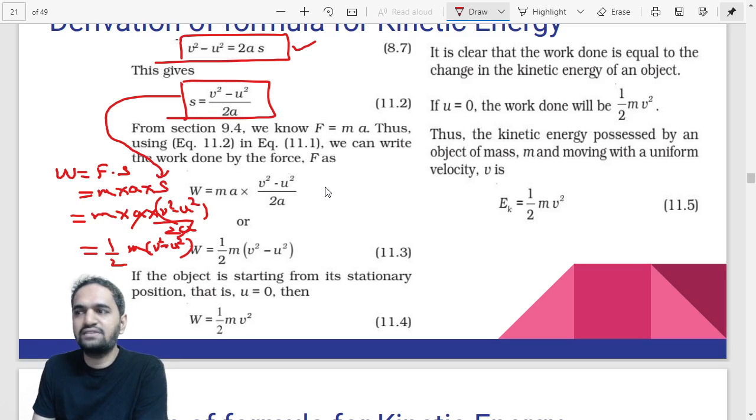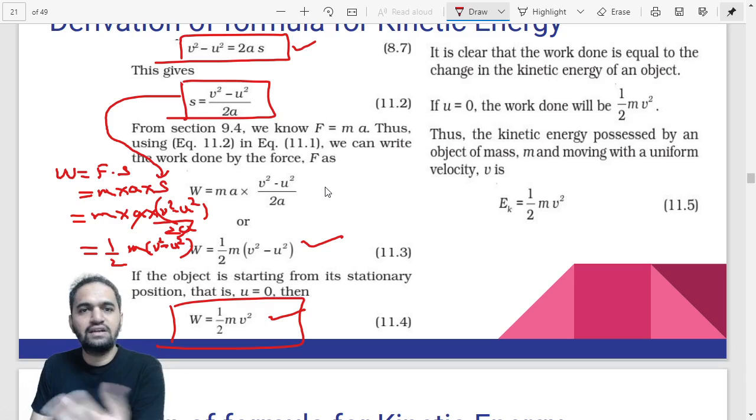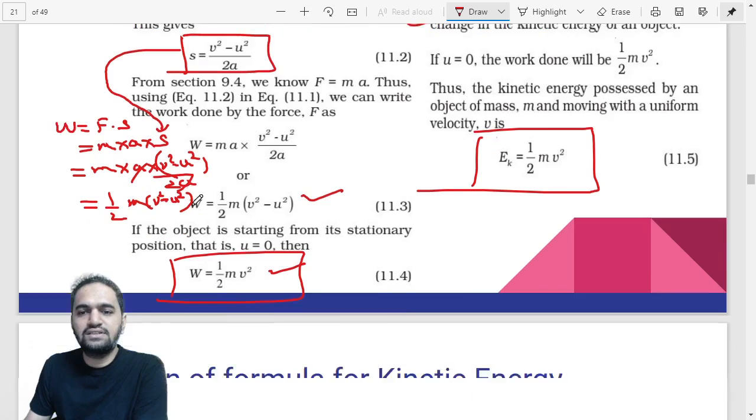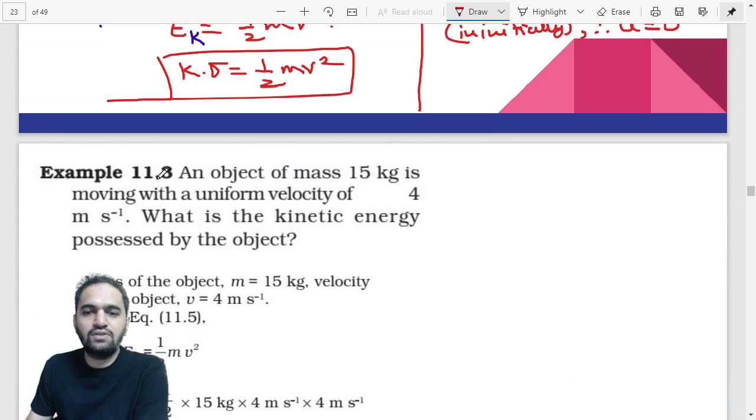And that's it. If the object is at rest, then you will get W is equal to half m v square. And after that, you can just represent that work done and kinetic energy are the same. So hence, Ek would be equal to half m v square. Correct? So that is the derivation you have seen right now for kinetic energy. Now let us try to find the answer for this.